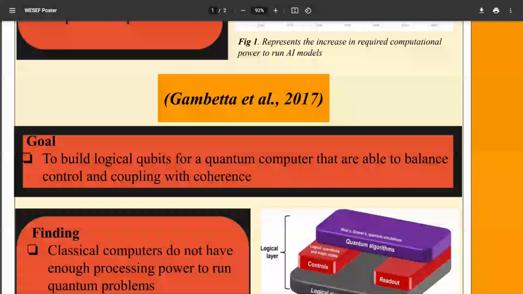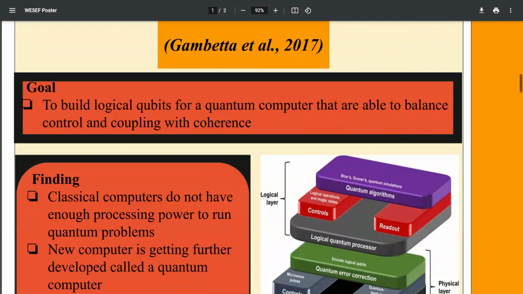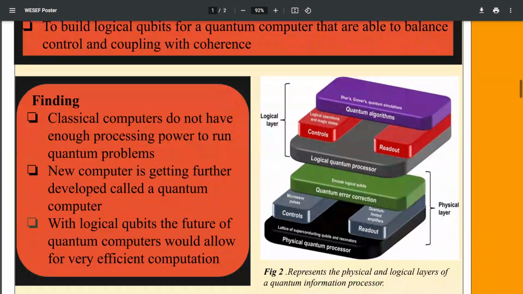The goal of my second article was to build logical qubits for a quantum computer that are able to balance coupling and control with coherence. What they found is that classical computers do not have enough power to run quantum problems, and that the new quantum computer can. With logical qubits, the future quantum computers would allow for very efficient computation.